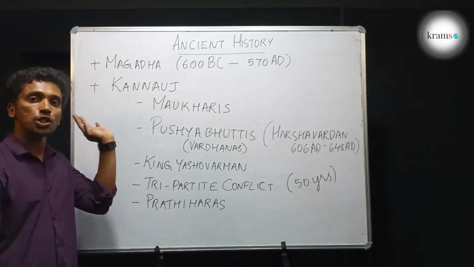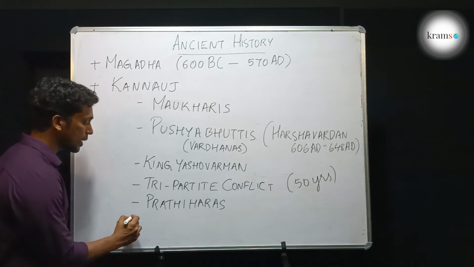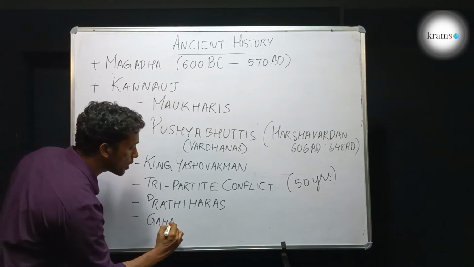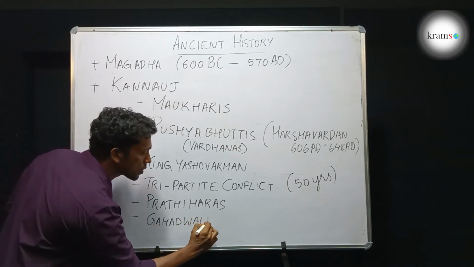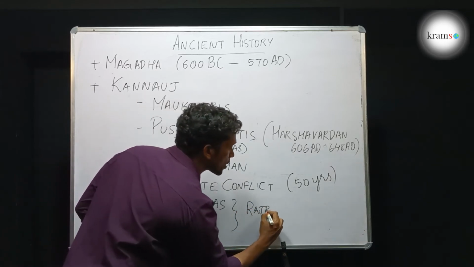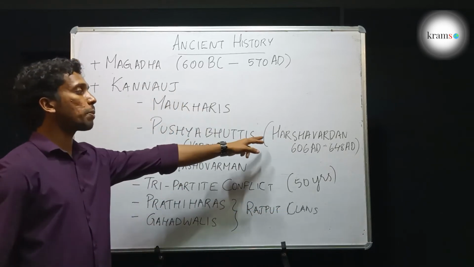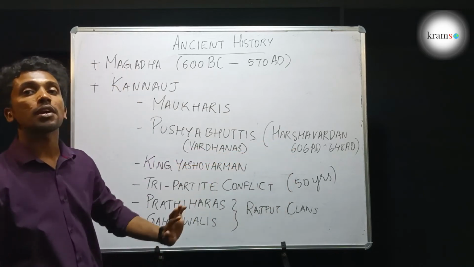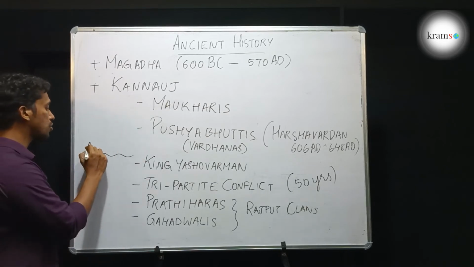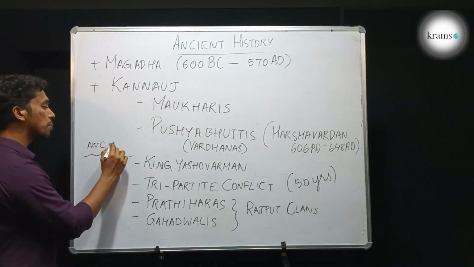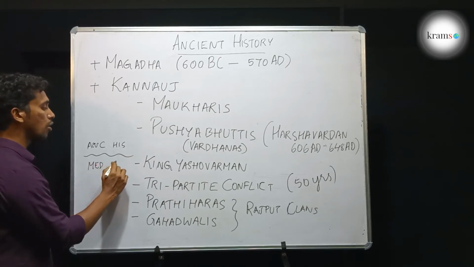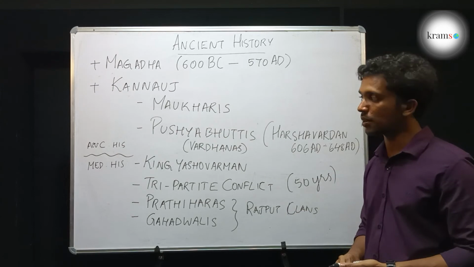They belonged to the Rajput families. And then the last dynasty of Kanauj was Gahadwalis. Both of them were Rajput clans. Both of them were Rajput families. Actually, after the period of Harshavardhan, it's around 700 AD. The ancient history period almost ends here, and the medieval history period begins. But we are studying all this together in ancient history.